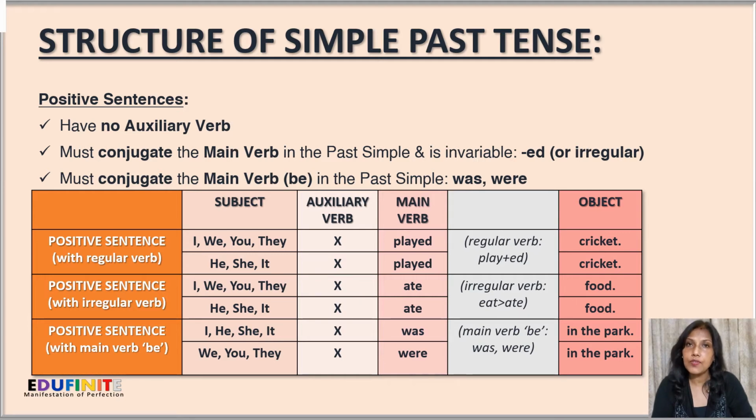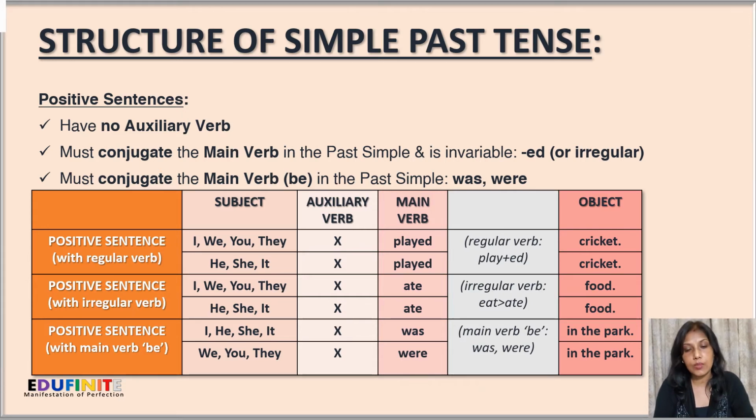Next, positive sentences with the main verb as be. So here what we do is conjugate the main verb be in the past simple, that is was or were. Was will be used with first person and third person singular, and were with first person plural, second person singular and plural, and third person plural.